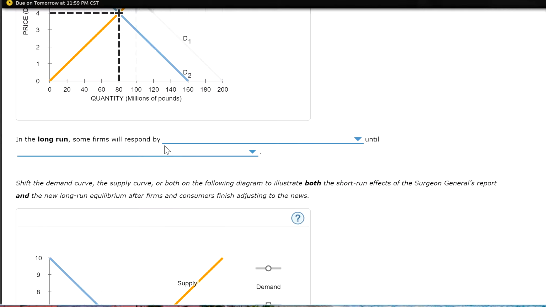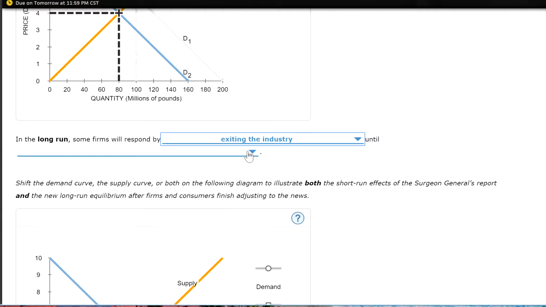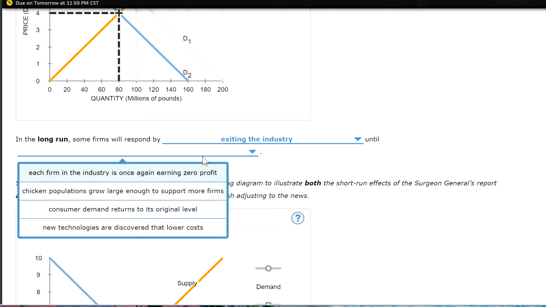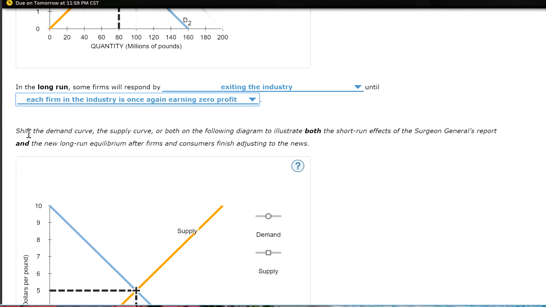Okay, so in the short run, you're going to produce less chicken, and your demand curve is shifting to the left. All right, so in the long run, some firms will respond by leaving the market, so exit the industry, until the industry is breaking even. So until each firm is once again making zero profit. That's what I mean by break even. So we're going to shift the supply and demand curves to illustrate both the short run effect of the Surgeon General report and the new long run equilibrium.